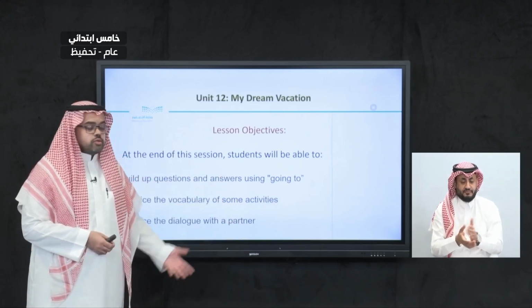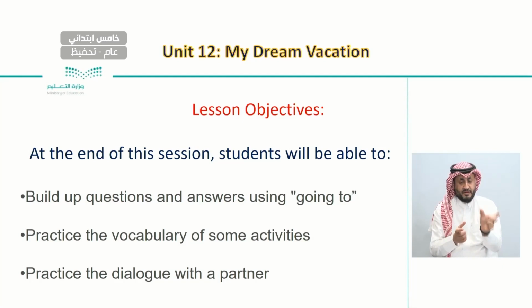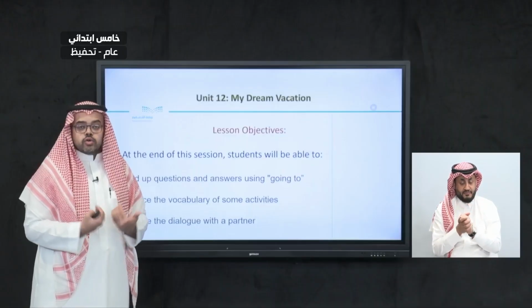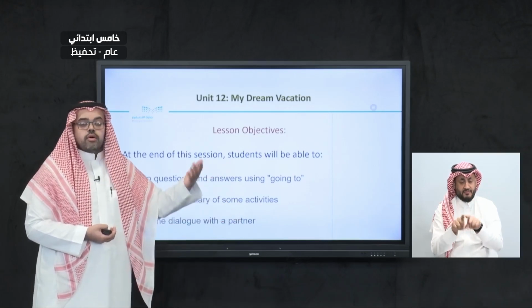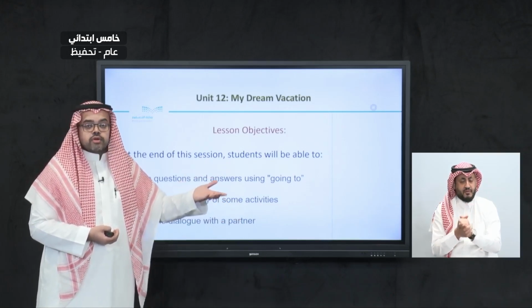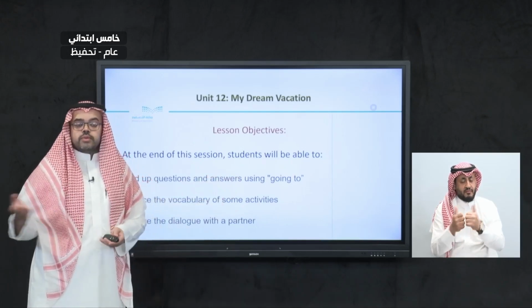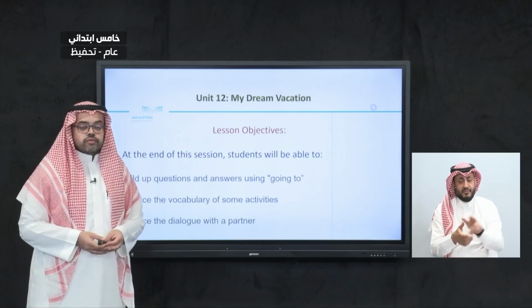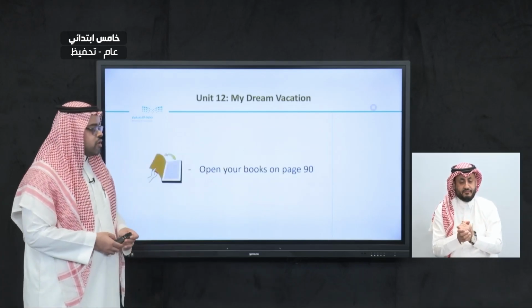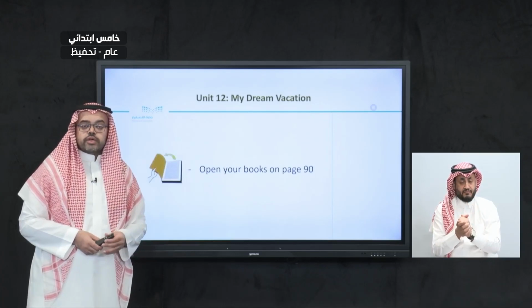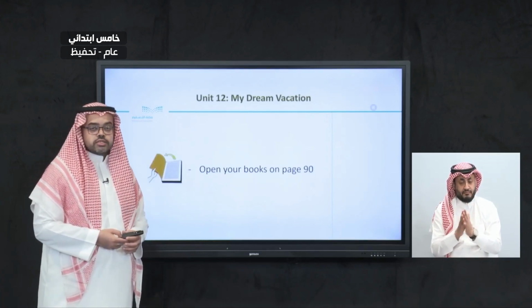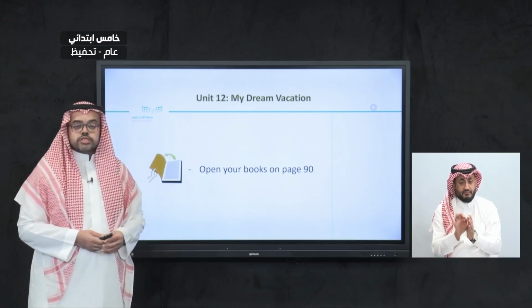And also we said that we're going to practice some of the vocabulary and some of the words relating to some of the activities. And the third thing is that we're going to practice the dialogue, the conversation between yourself and your partner. Maybe this partner could be one of your classmates, one of your family members, or one of your friends. So to do all of these objectives, I would like you please to open your books on page 90.